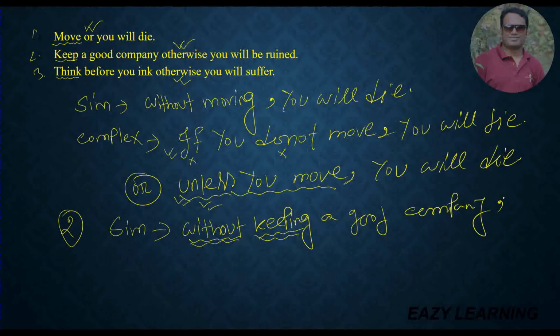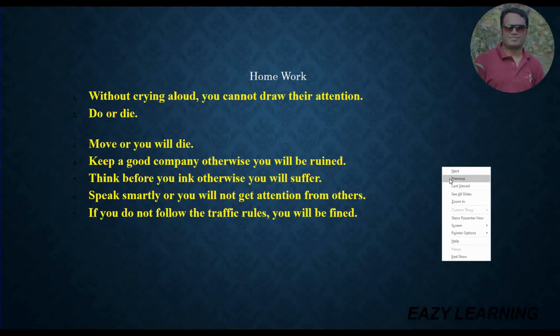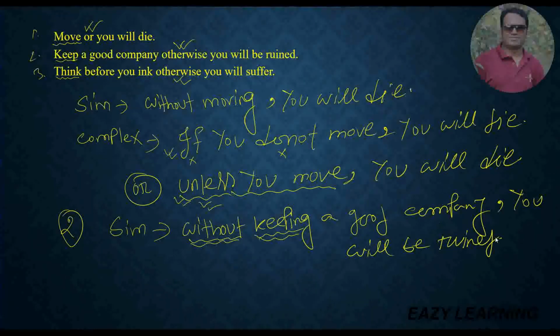comma, second sentence, because I cannot write otherwise, because otherwise is a symbol of a compound sentence, so I cannot use it. You will be ruined. Sorry. So dear students, if I change it to a complex sentence, how will I do that?